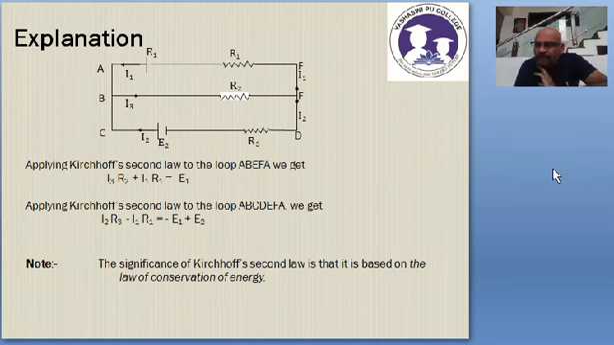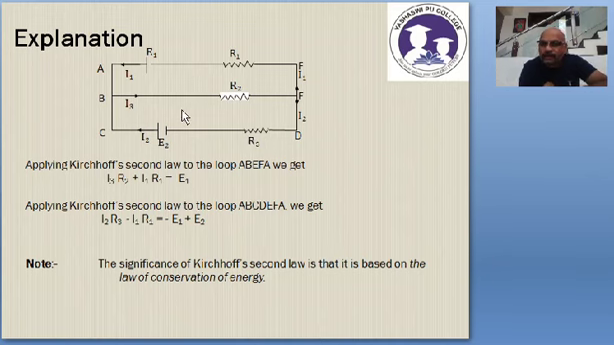So here we have named the points A, B, C, and this point is D, and this middle point is E, F, and again A, B, C, D, E, F, A. So here we have 3 loops totally. Loop number 1, I can say, is A, B, E, F, A. This is the first loop.